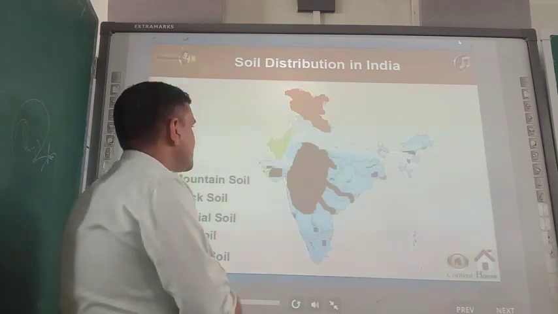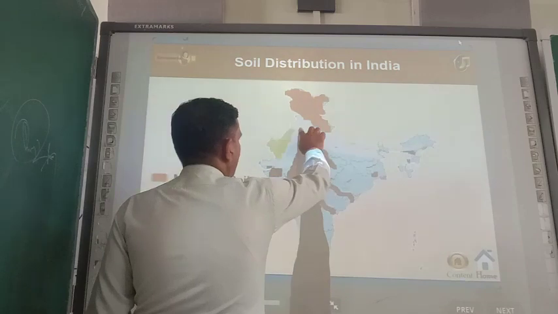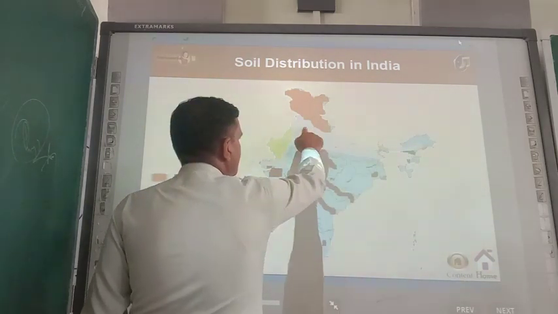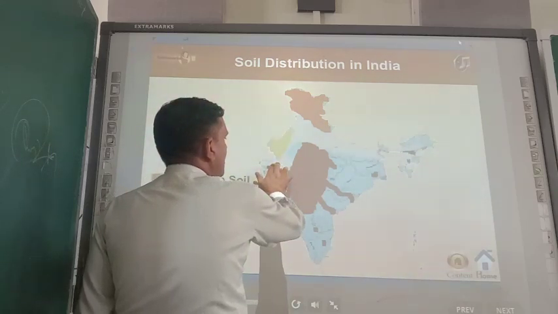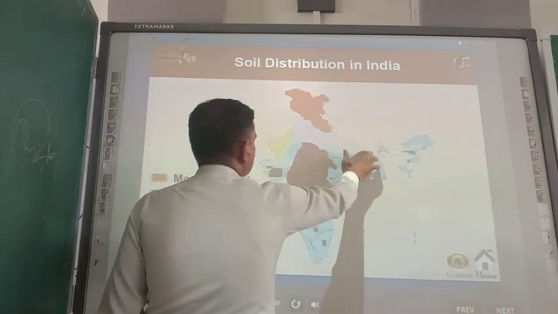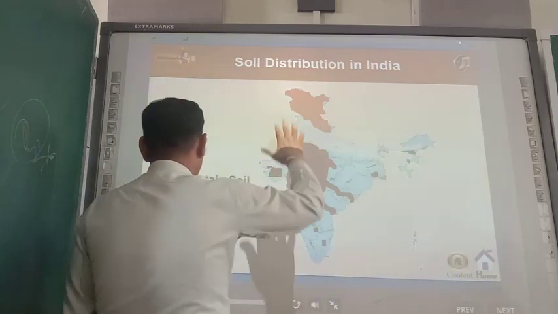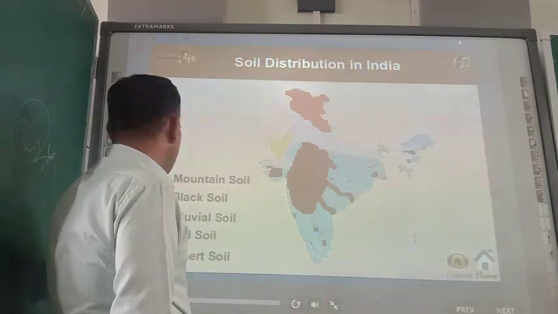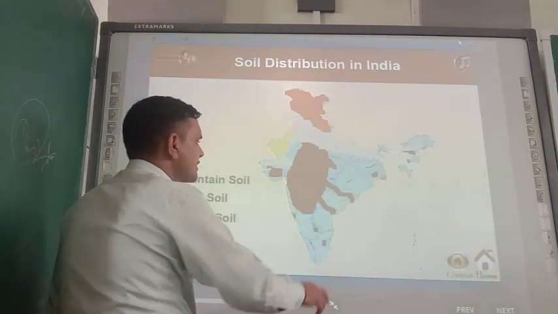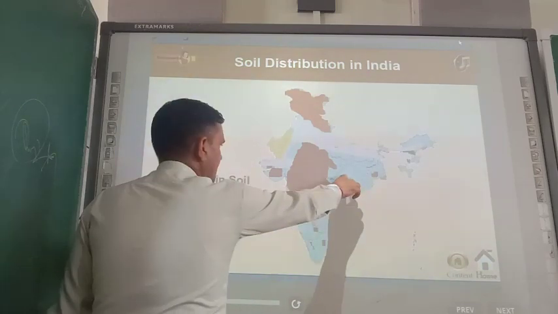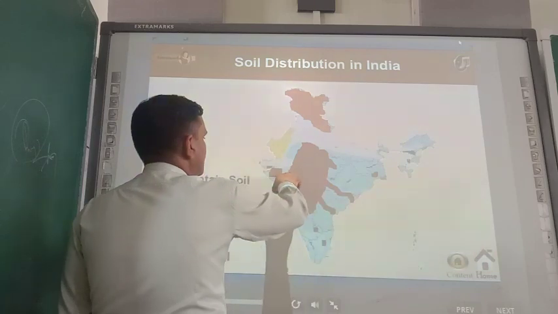Alluvial soil, you just see, in most of the portion of India, alluvial soil is found. In these areas, this area is part of Gujarat, Punjab. What kind of soil is found here? This is the alluvial soil. Next one is the red soil. Red soil, just see, most portion of India is having red soil. Just see, this area, red soil. Here also red soil. This area also